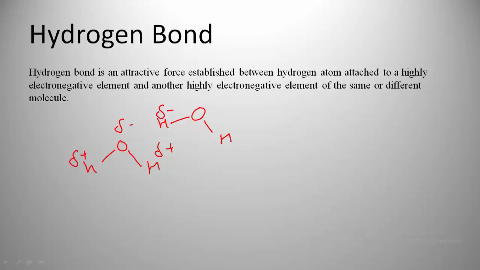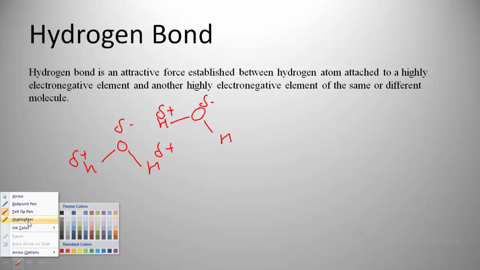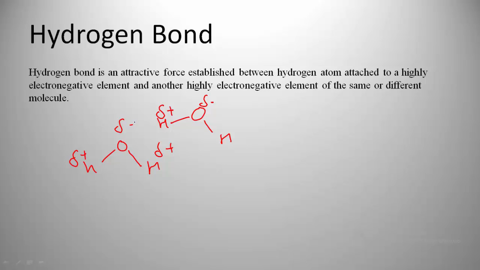In another molecule also, hydrogen is partially positive and oxygen is partially negative, and so on. So there is a chance of attraction between the partially negatively charged oxygen of one molecule and the partially positively charged hydrogen of another molecule. This type of attraction is known as hydrogen bond.